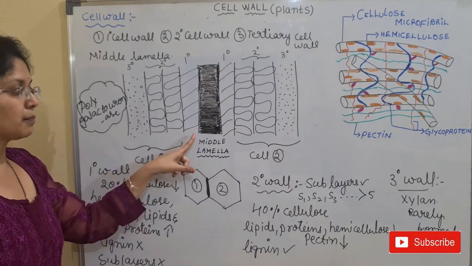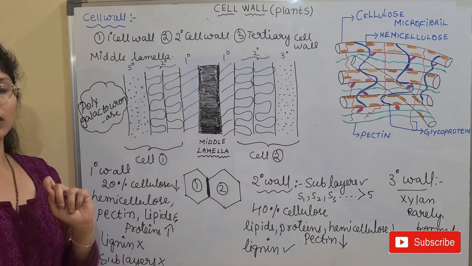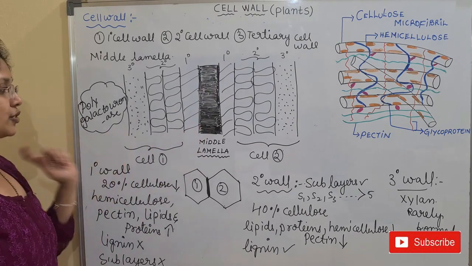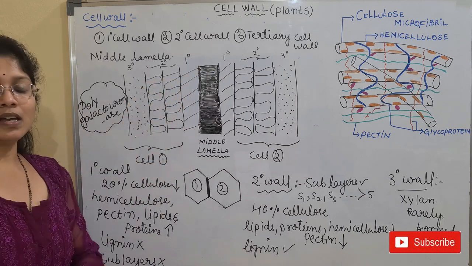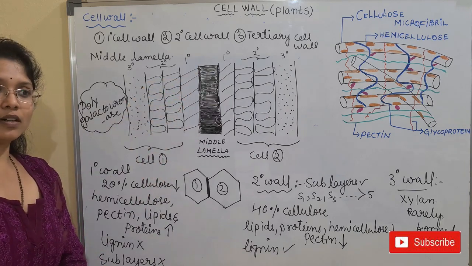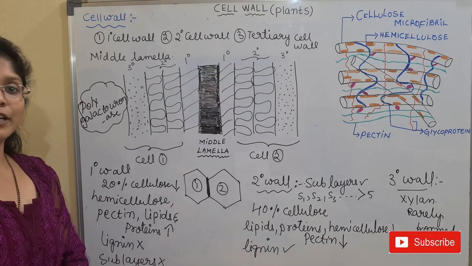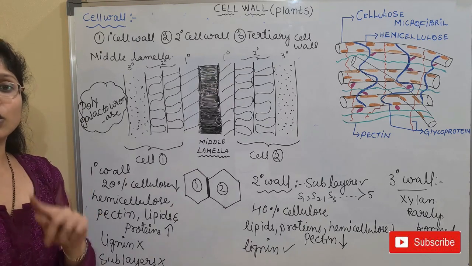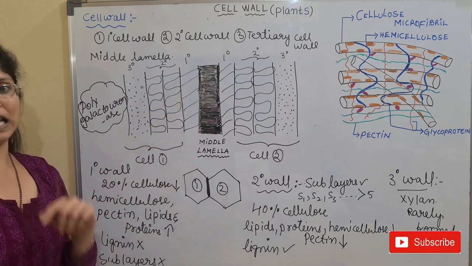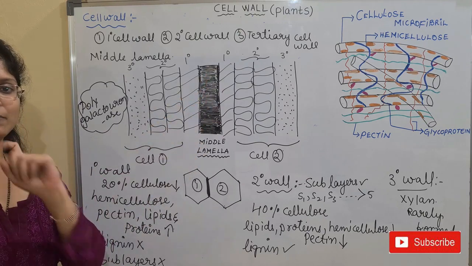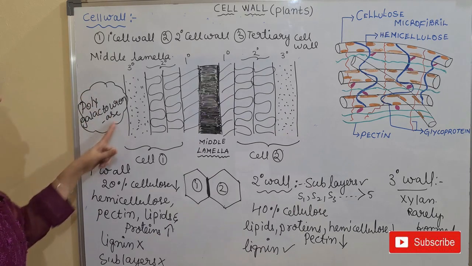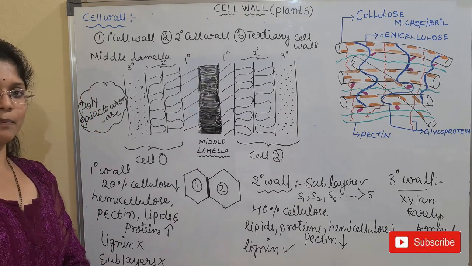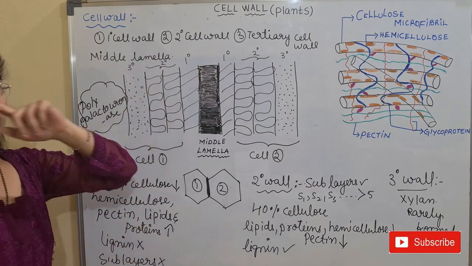You can see that the primary wall is completely fused with the middle lamella. Okay, so this is most important, children. This middle lamella will be loosened, and you can see this in the case of the ripening of the fruits and vegetables. The fruits and vegetables get softened because of the dissolution of the middle lamella. And what is the enzyme that is playing the role? That is polygalacturonase. It is mainly helping in the dissolution of the middle lamella. So this is regarding the structure of the cell wall.